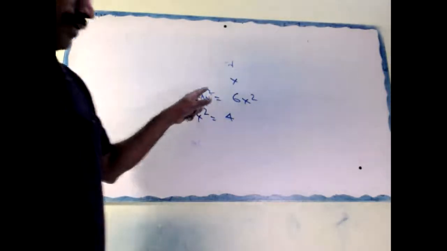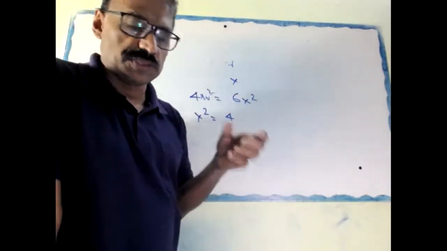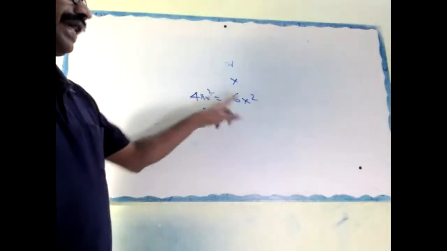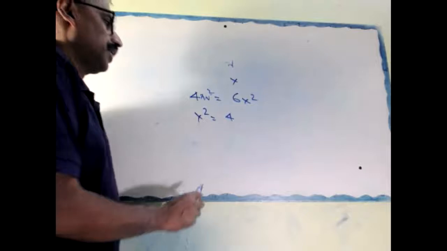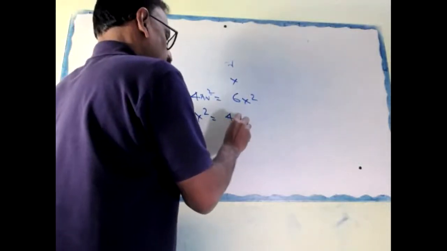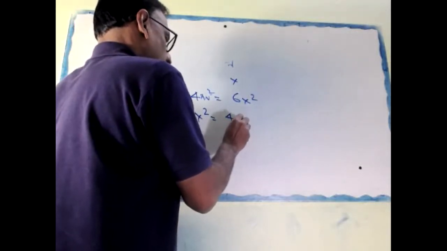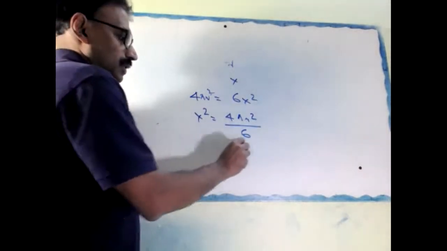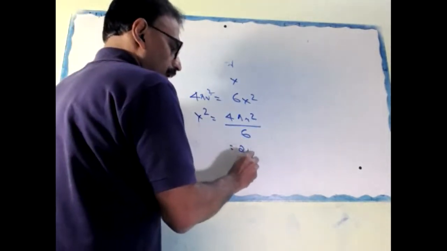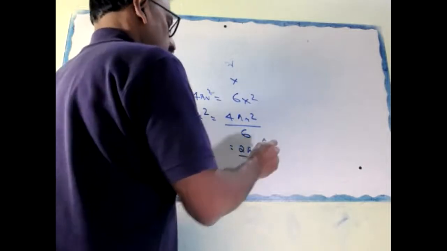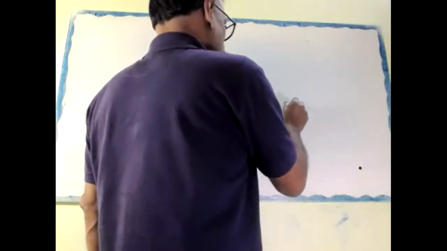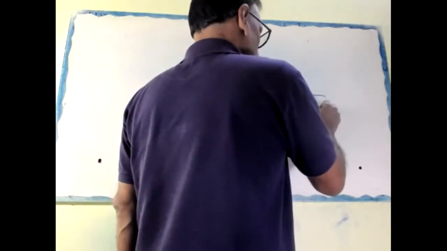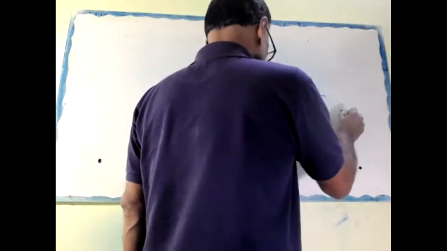Listen, surface area of the sphere equal to surface area of the cube. Cube side is x, radius is r. x square equal to 4 pi r square by 6. So this is 2 pi r square by 3. Therefore, x equal to root of 2 pi by 3 into r.